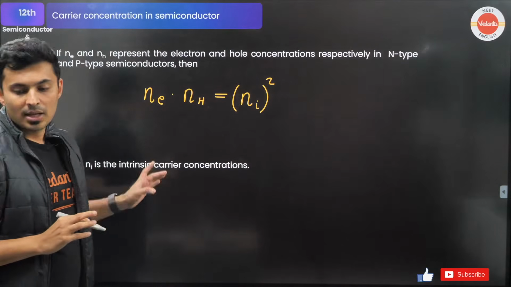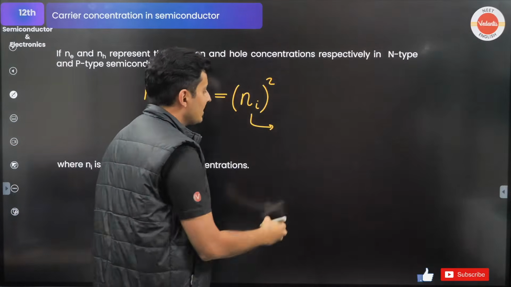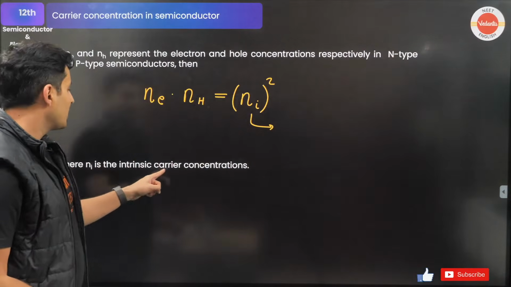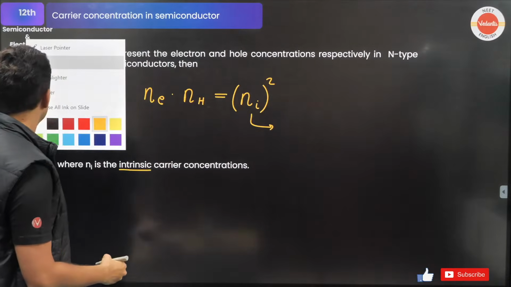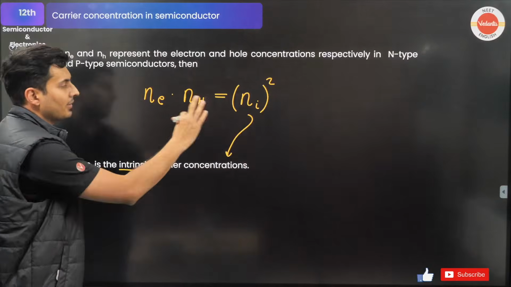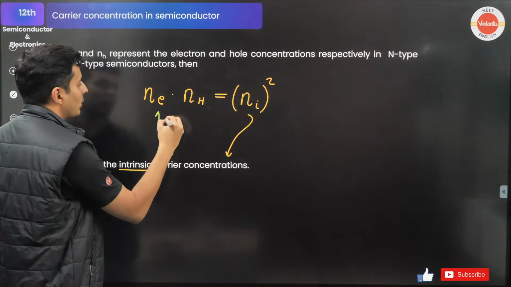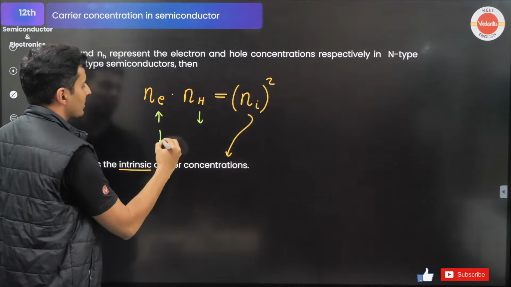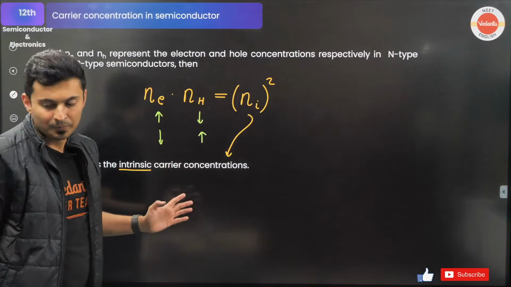This is the formula. Ne into Nh is Ni square. This is basically the charge concentration in the intrinsic semiconductor. Very, very important. So you can clearly see that if electrons go up, holes go down. If electrons come down, holes go up. That's the logic behind this.